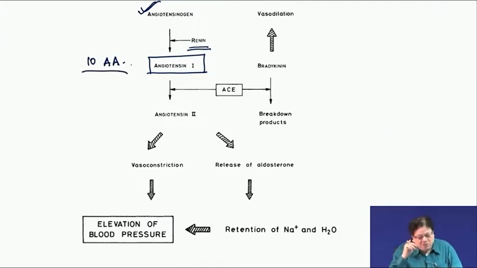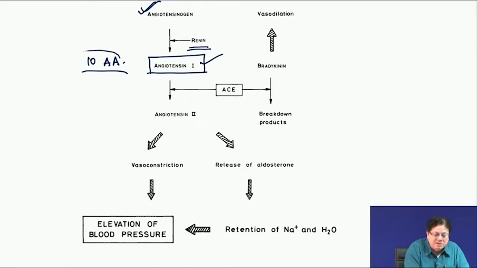Angiotensinogen, this word means gen, like pepsinogen, chymotrypsinogen, a precursor of the actual compound. Chymotrypsinogen is the precursor of chymotrypsin. Then pepsinogen is the precursor of pepsin. Similarly, angiotensinogen is the precursor of angiotensin, but this angiotensin is called angiotensin 1.